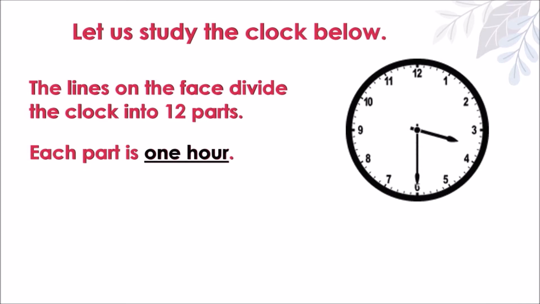Each part is 1 hour. For example, 1 till you reach 2, it is 1 hour. Then 2 till you reach 3, it is 1 hour. 3 till you reach 4 is 1 hour, and so on and so forth. Okay?